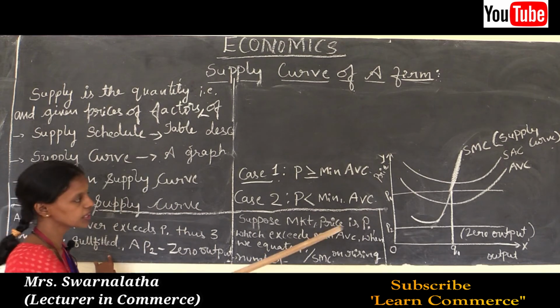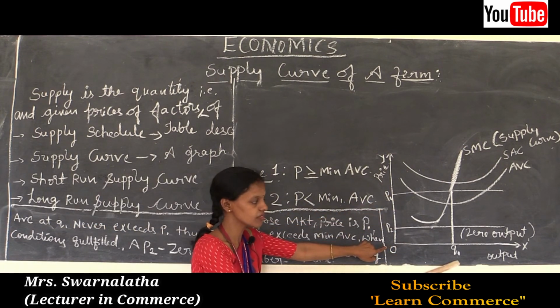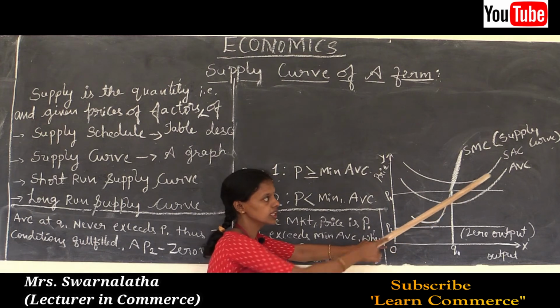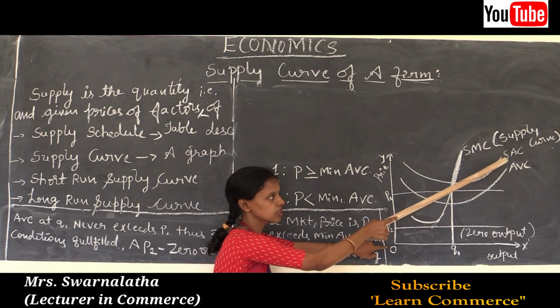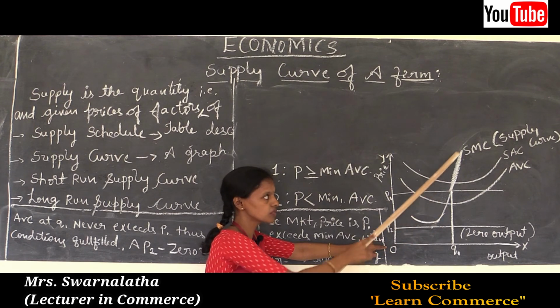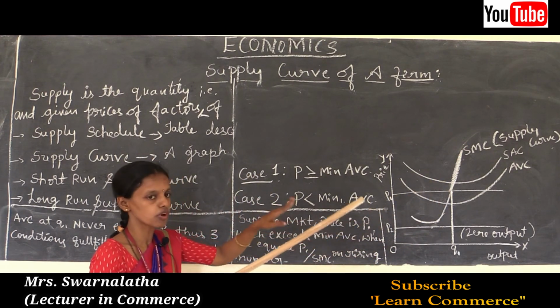Thus at OP1 level of market price, OQ1 level of output is produced. Here price is greater than AVC, the price line lies above the average variable cost and below the short run average cost, and the SMC curve is rising. The rising part of the SMC curve is said to be the supply curve of a firm.